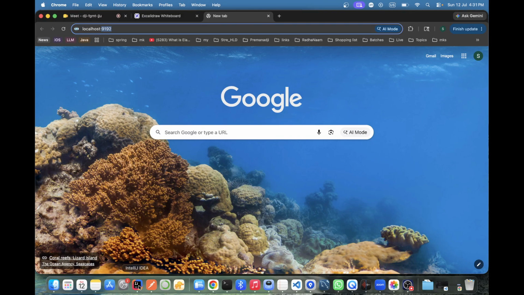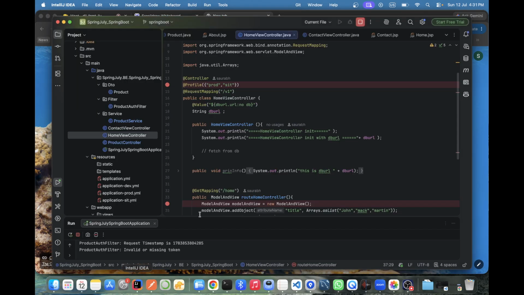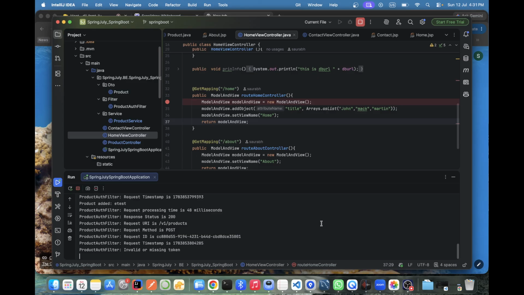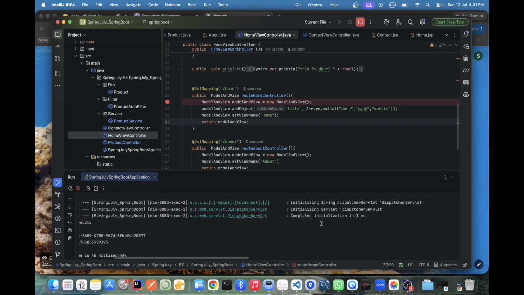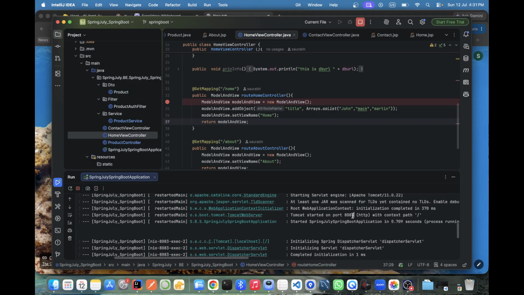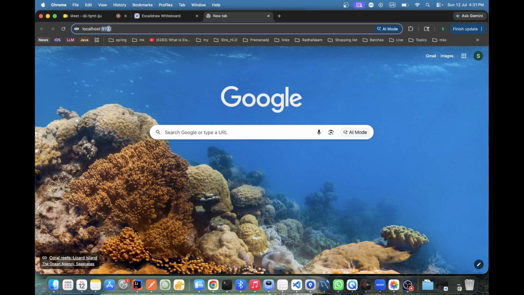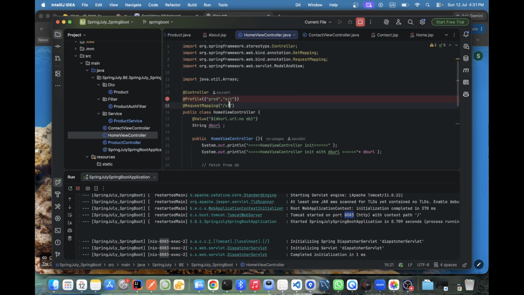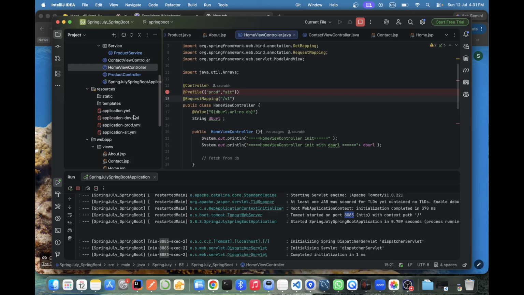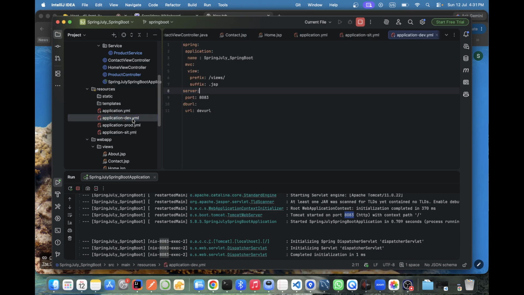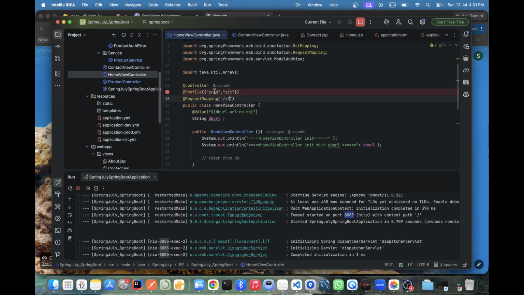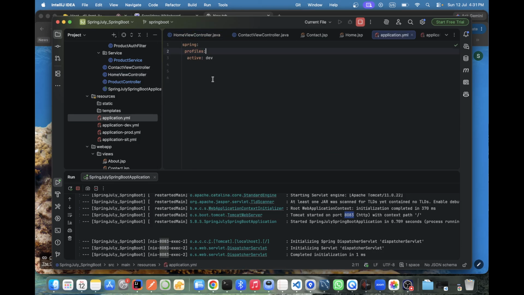Okay, let me go one by one. First, let me open what we have implemented till now with the help of the controller. What was the port number? Our 8083. Slash v1. What is set? Dev. So it won't work, right? Because the home controller is for SIT, so we need to implement SIT. Either SIT or Dev. Okay, SIT.